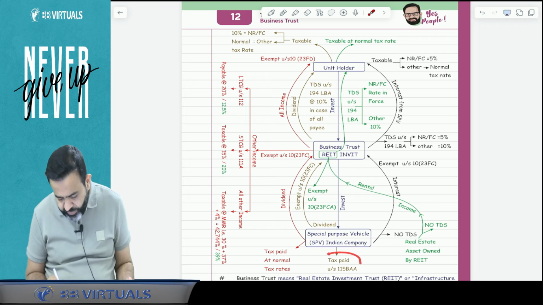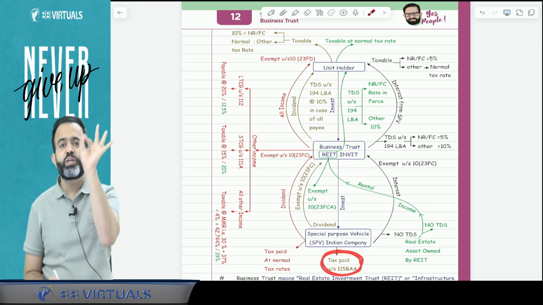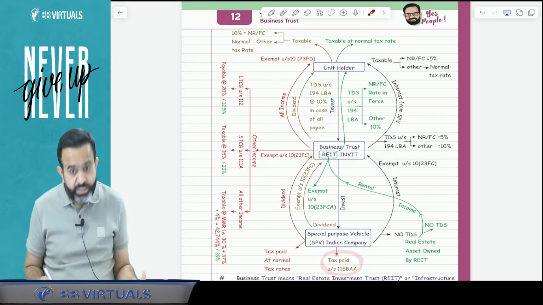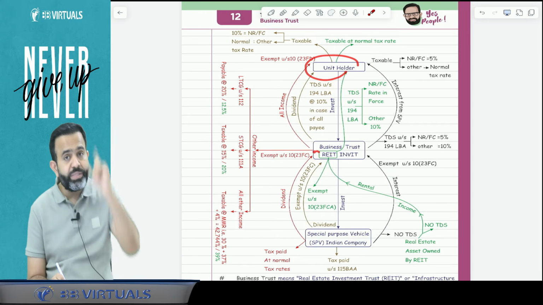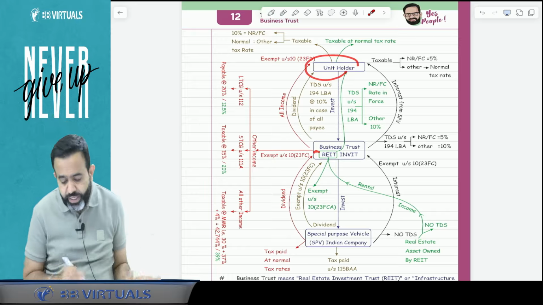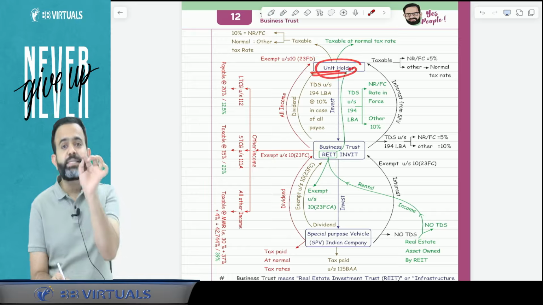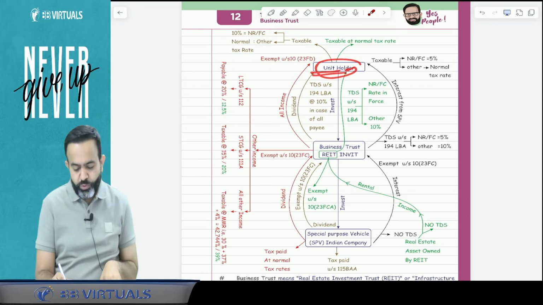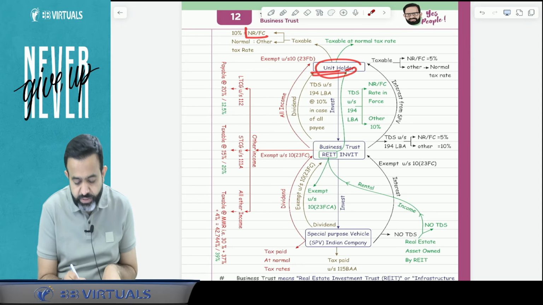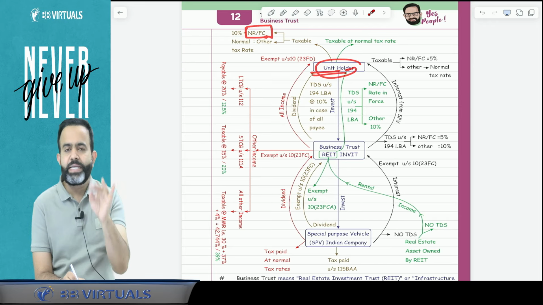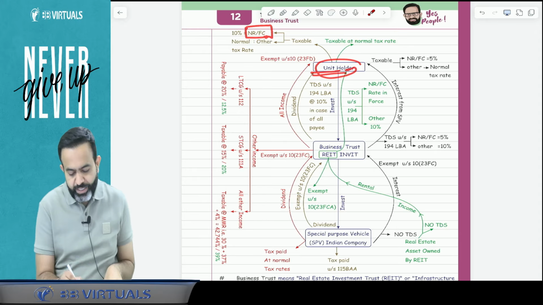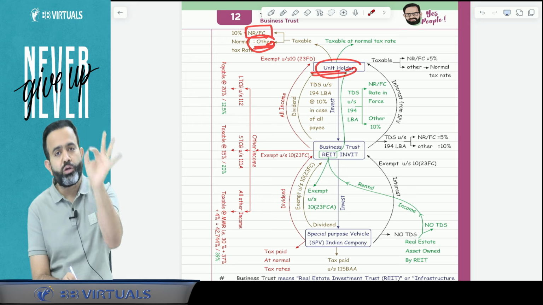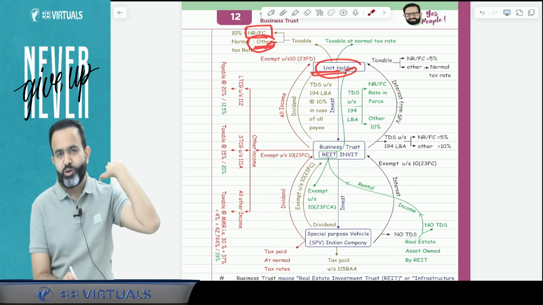Suppose, guys, this SPV is paying tax as per section 115BAA, the concessional tax rate of 22%. In this particular case, the dividend received by the unit holder from the business trust, which was received from the SPV, is going to be taxable in the hands of the unit holder. But sir, what is the tax rate in the hands of the unit holder? If the unit holder is a non-resident foreign company, then that dividend is taxable at the rate of 10%, and if the unit holder is any resident person, then that dividend is going to be taxable as per the normal tax rate, or I can say the slab rate.